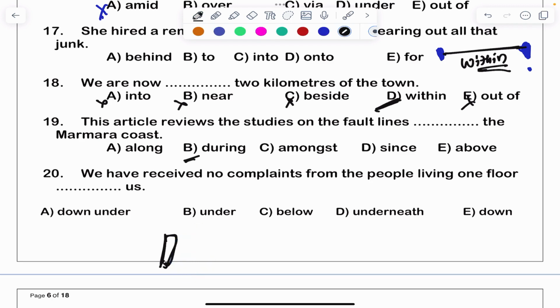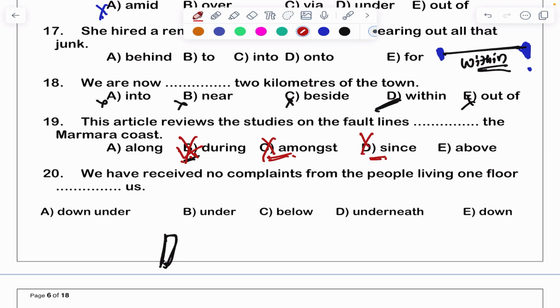See, during we don't use here because during my graduation days, during my intermediate days, or during my lunch time or lunch hours, something like that. So during is not correct. Amongst means it is in the middle of, or it is used for more than 2 persons or things. So it is not correct. Since means I have been working in this company since 2020, something like that.